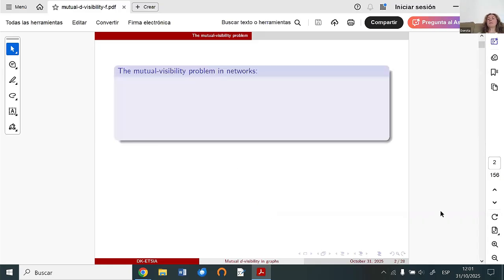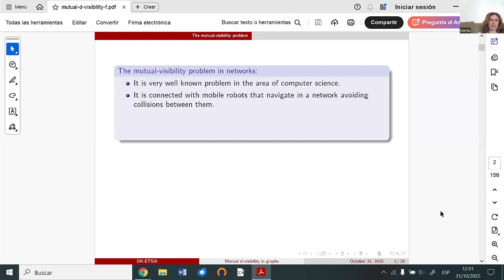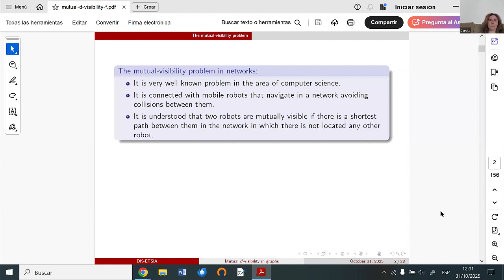The mutual visibility problem in networks is a very well-known problem in computer science. The reason is the connection with mobile robots that navigate in a network, avoiding collisions between them. We can understand the problem this way: we have two robots and we would like them to be mutually visible.